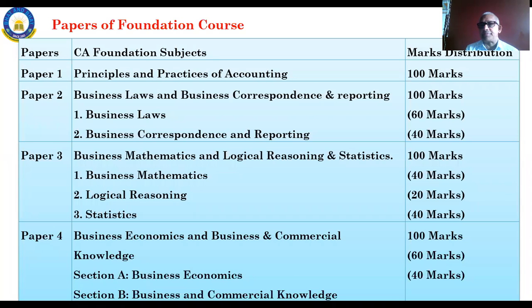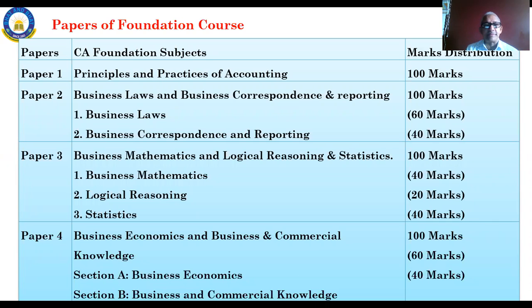Then the papers. 4 papers, as I told you. The first paper is Principles and Practice of Accounting, what we call in general accountancy. Principles and Practice of Accounting is paper number 1, which is for 100 marks.